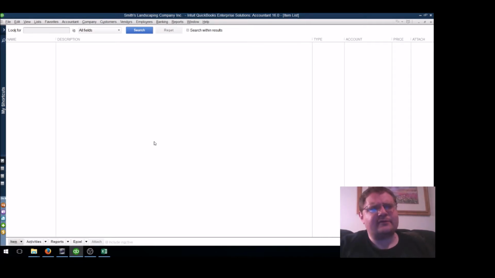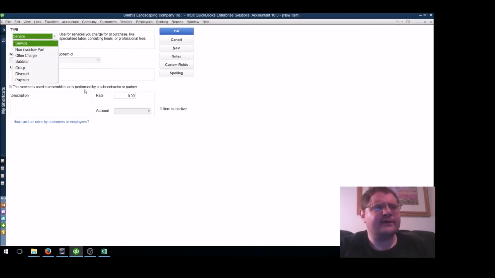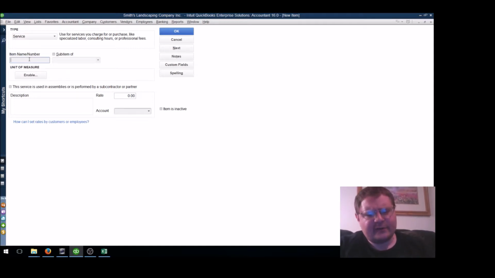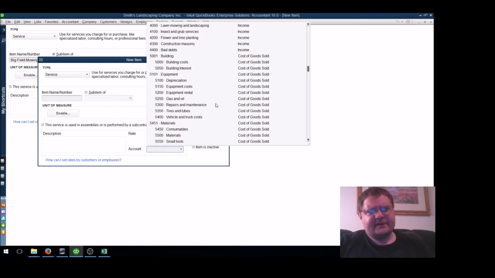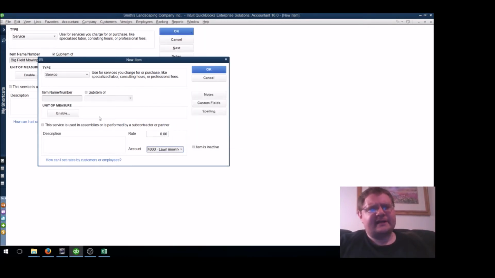So let's start with our first thing. We get a nice sample item, something to go with. So if we're going to do different kinds of mowing, we're going to do big field mowing, and we're going to choose a sub item of, we'll say, I'm going to choose the account first, so we know exactly lawn mowing and landscaping.